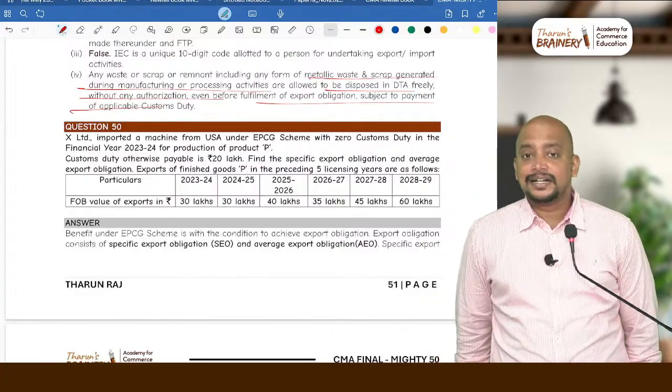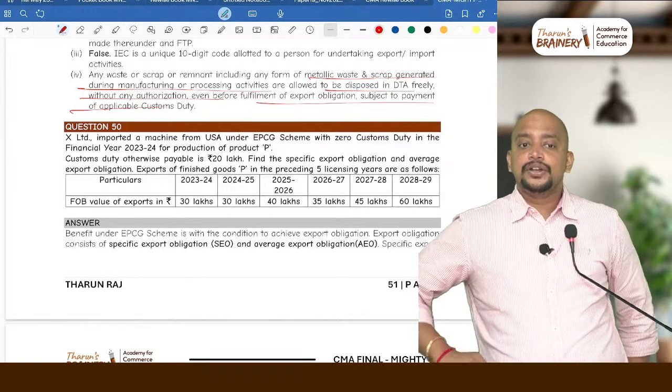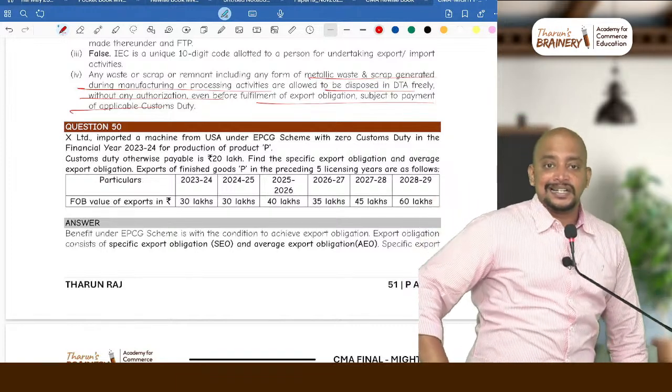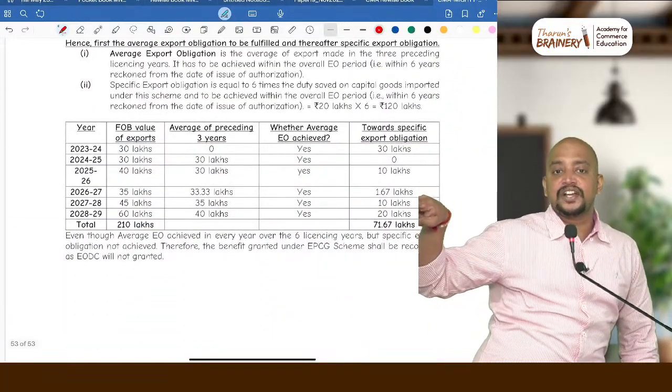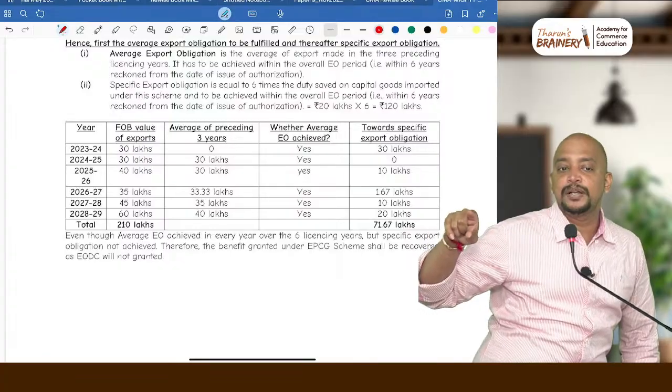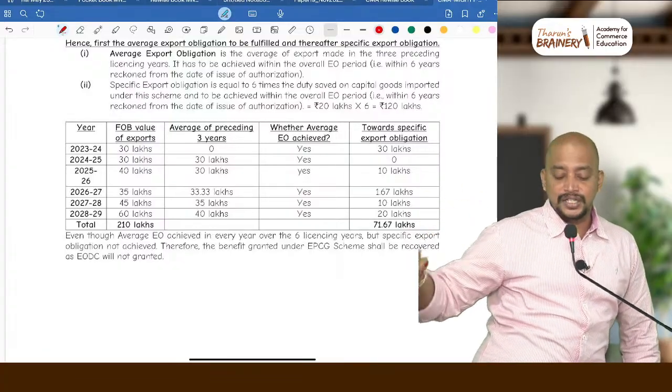First year 30 lakhs. What is the average? 0. Why? Because we don't have any previous year data. So average is 0. Means the entire 30 lakhs will be towards specific export obligation. Can you see the table below? Clear? Next one.